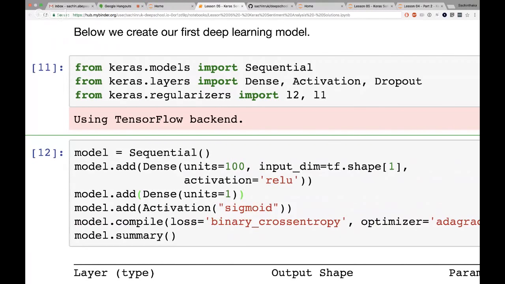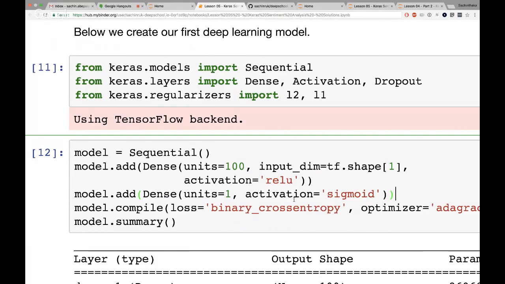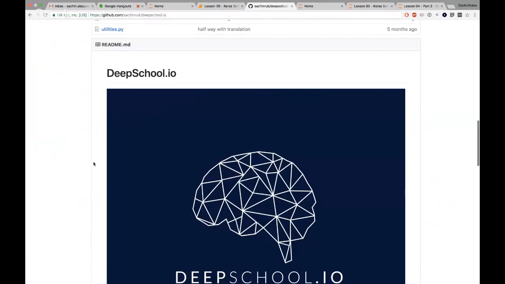Now, the last one. So again, I will comment that one out, and this is the activation equals sigmoid, right? So now the last one is a special activation, right? So if you go to deepschool.io, there's a cheat sheet in here.